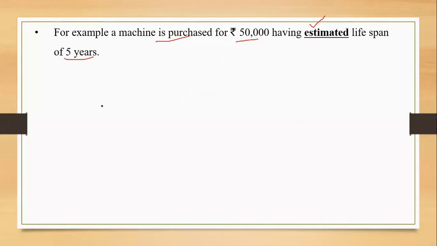Like the deferred revenue expenditure, the advertisement campaign, the same example is here. 50,000 is the amount that I have paid to acquire the asset, but I assume that I'll be using this machine for 5 years. So what happens because I assume this?